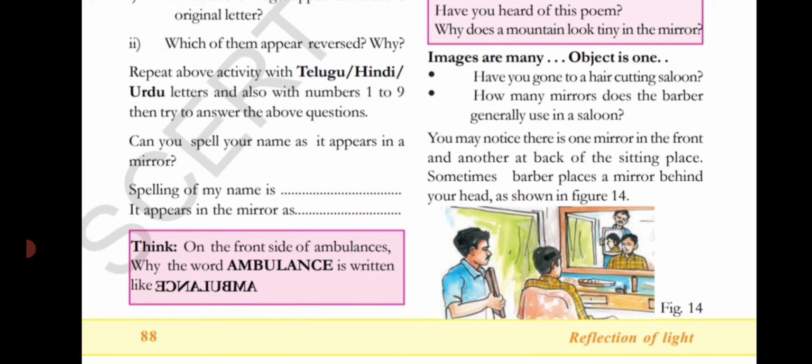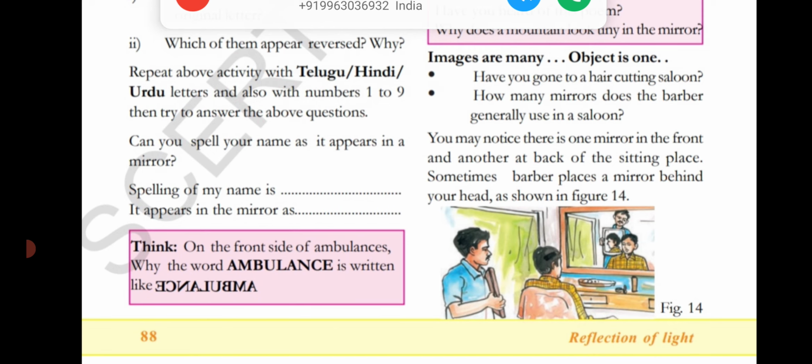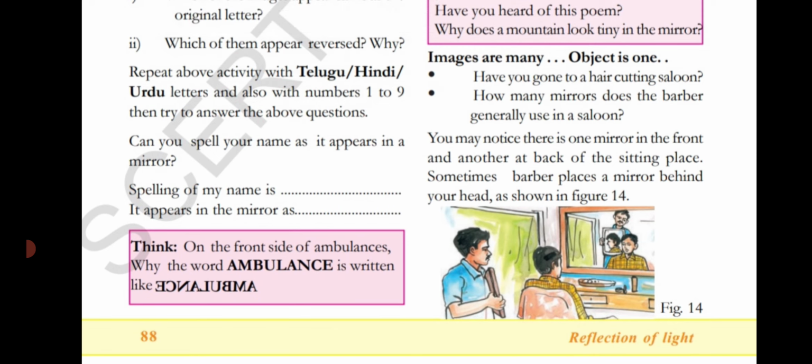And on the front of ambulances, why is the word ambulance written like this? Because when an ambulance comes from behind, we have a mirror on the right side of our bike or car. If it is written as a mirror image, we could notice the word ambulance clearly in the mirror. Yes or no, children, in the mirror? That's why it is written in this way.